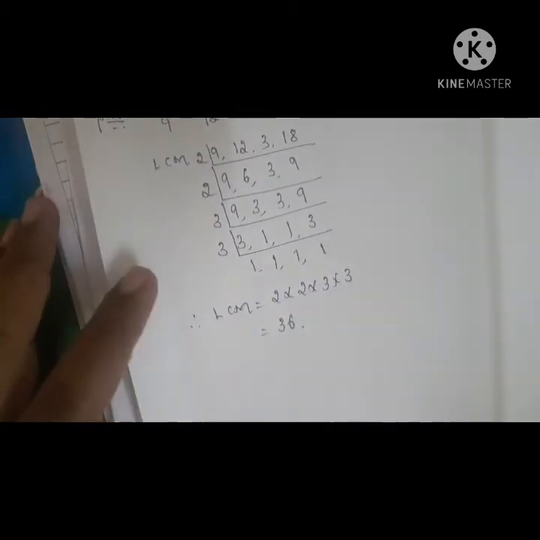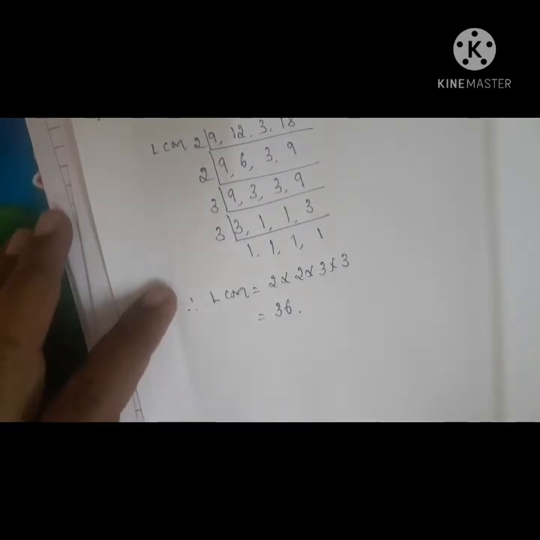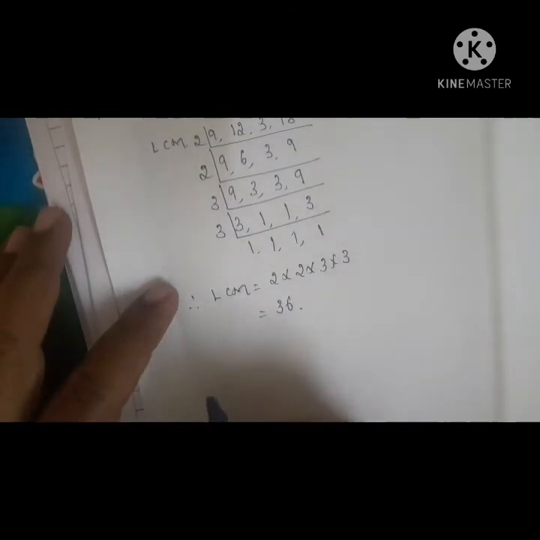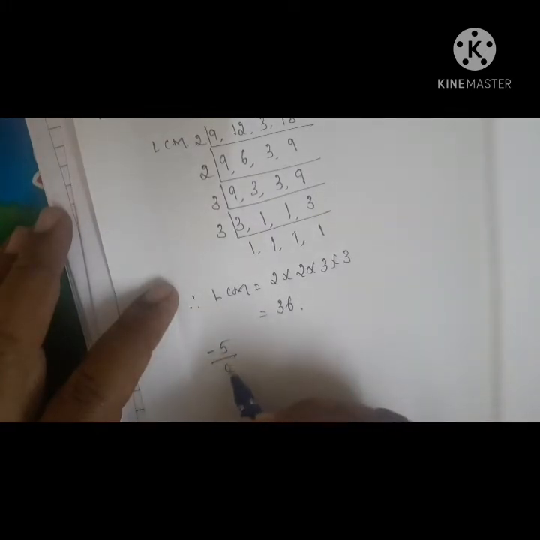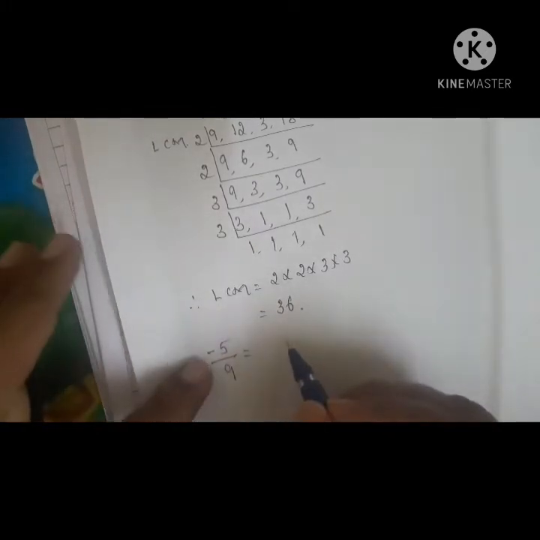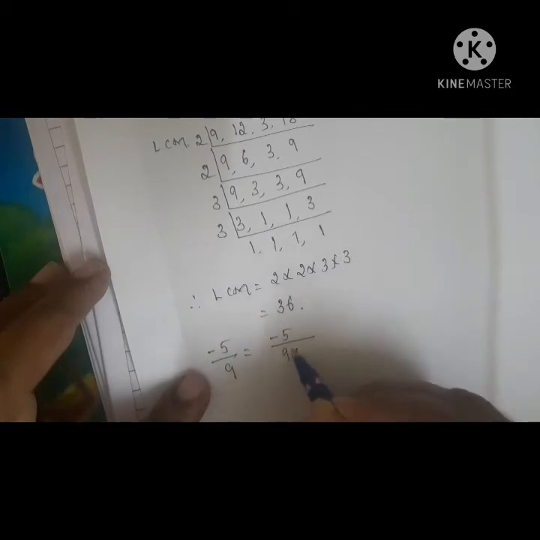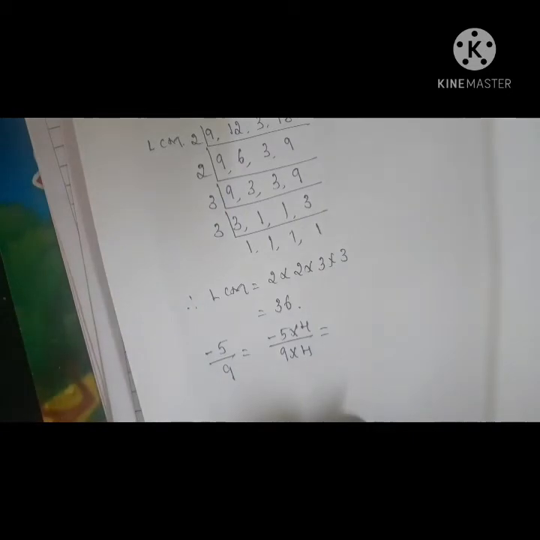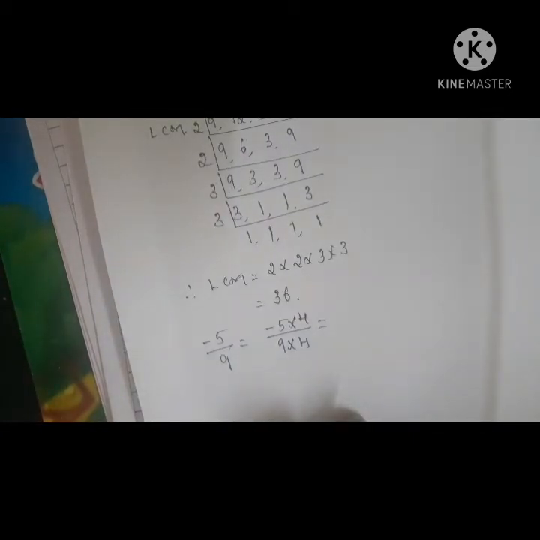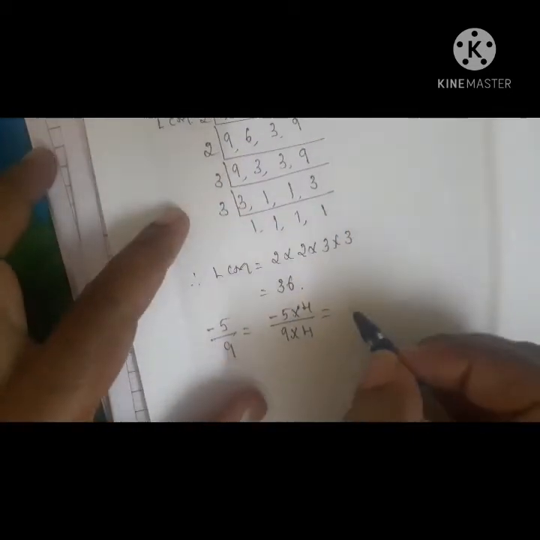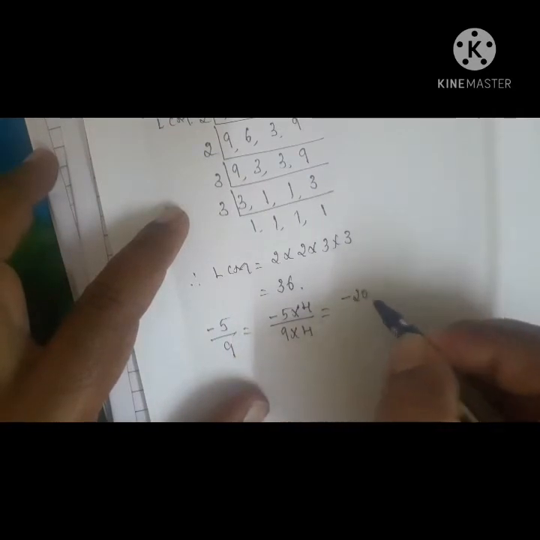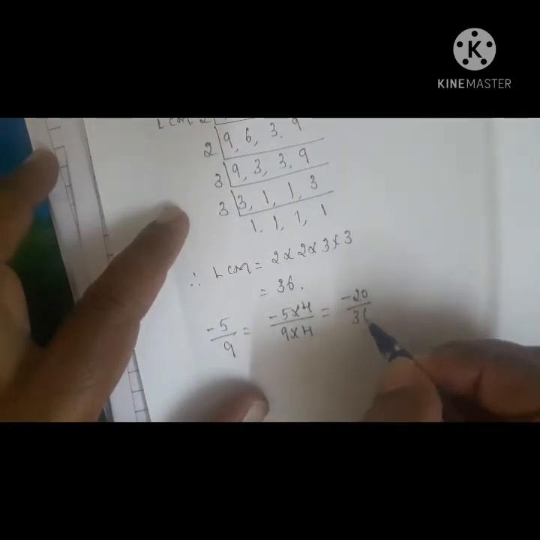You have to make all the fractions' denominators 36. First, I will take the given fraction minus 5 by 9. To make 36, I will multiply by 4 because 9 fours are 36. Multiply both numerator and denominator by 4. Then it becomes minus 20 by 36.